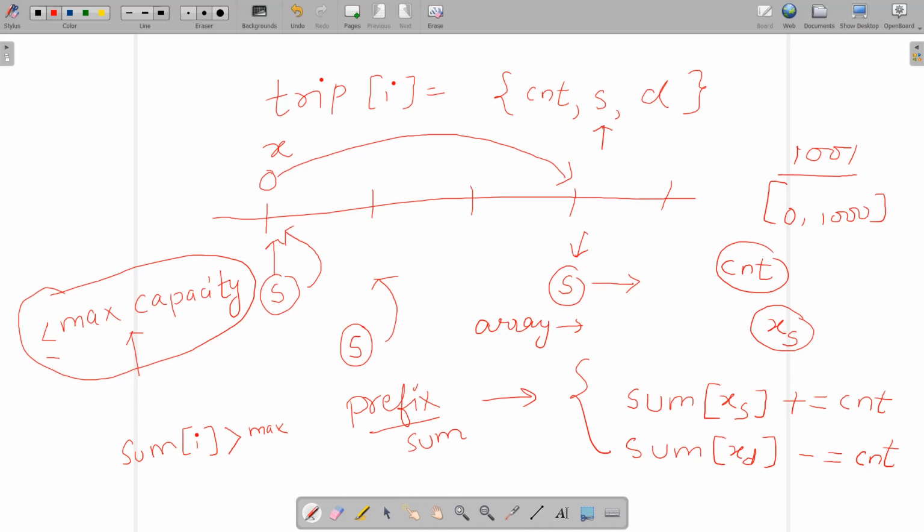So we will check that at any position, if sum of I is greater than the max capacity of the car, then this is not possible. We are not going to be able to transfer all the passengers to the required destinations. Okay, so that's it. We are going to check how this is done easily with the help of the coding part.